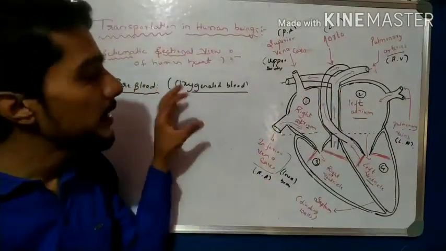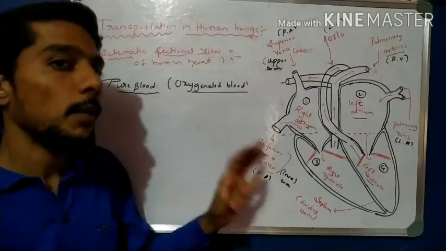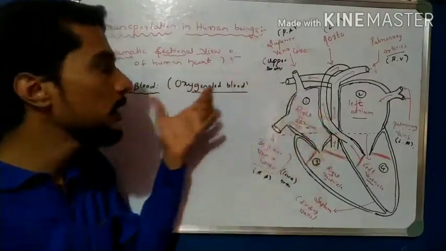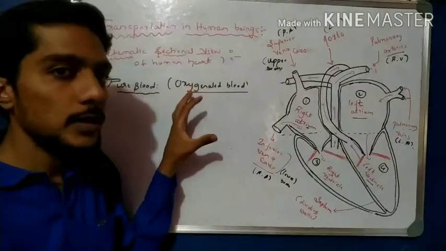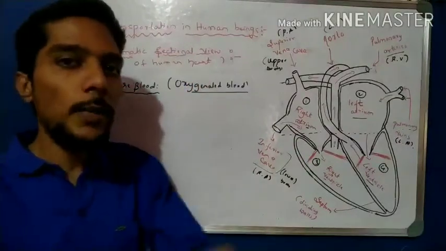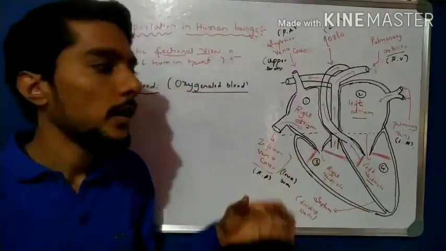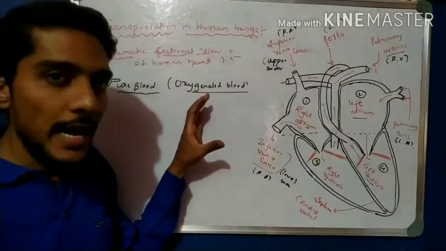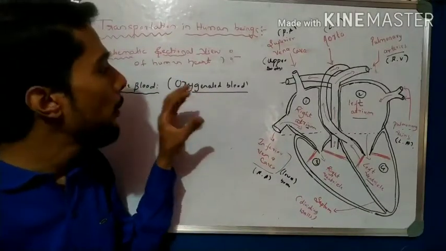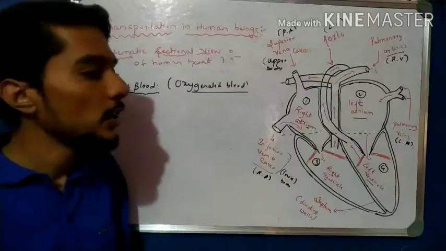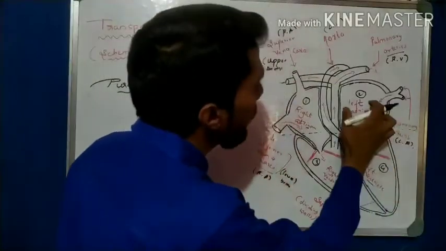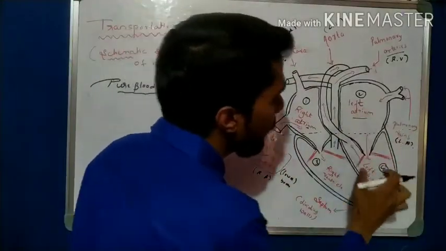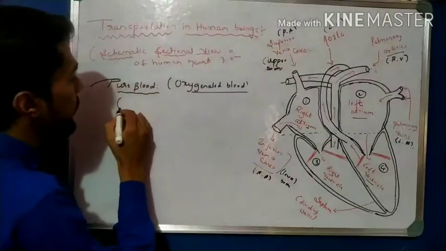Which chamber pumps this blood? Oxygenated blood means pumping oxygen to all parts of the body, because the body requires oxygen. So which side pumps this blood to the body? The answer is the left side.